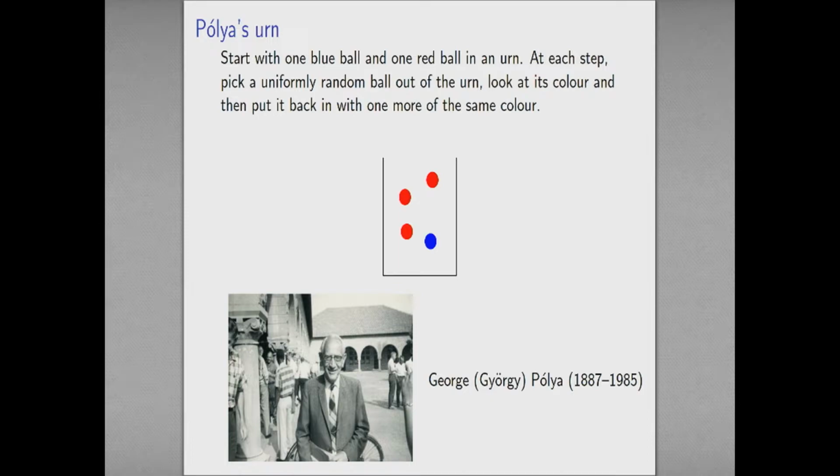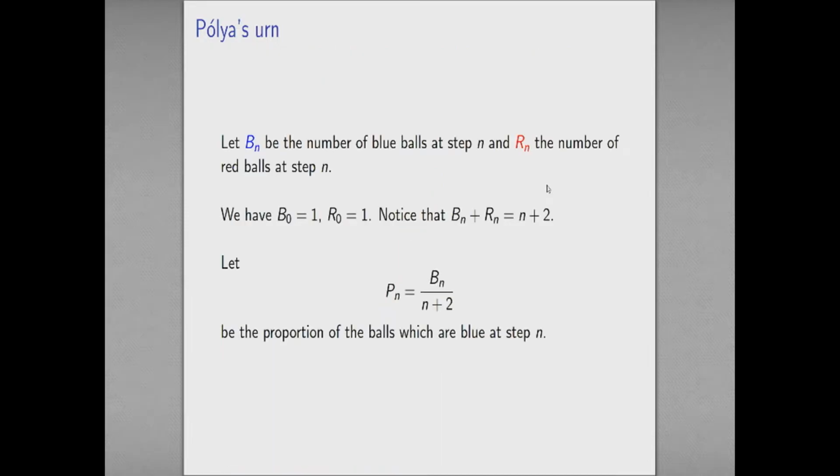So this is a process that has a notion of reinforcement inside of it. Whenever I pick lots of balls of a particular colour, it becomes even more likely that I'm going to pick them again. But I've still got some probability of getting blue, and so blue gets a little bit of a catch-up in one step here. Let Bn be the number of blue balls at the nth step, and let Rn be the number of red balls at the nth step.